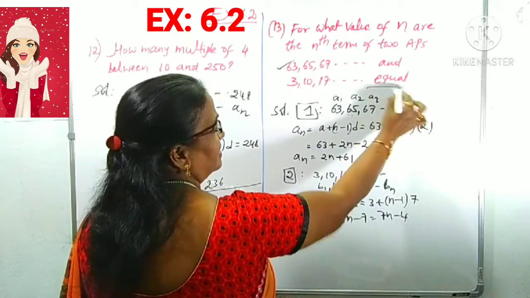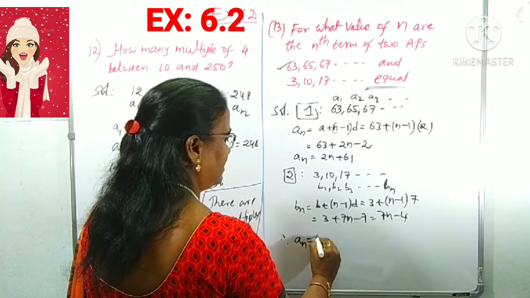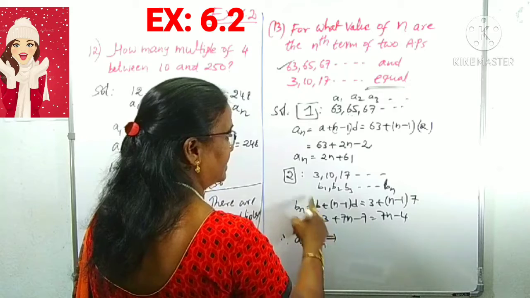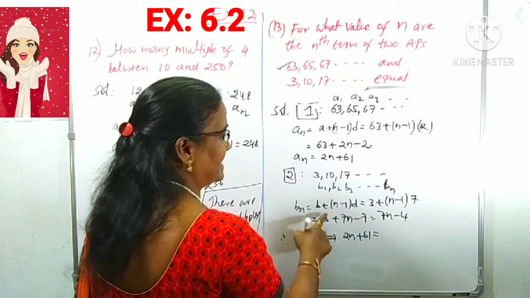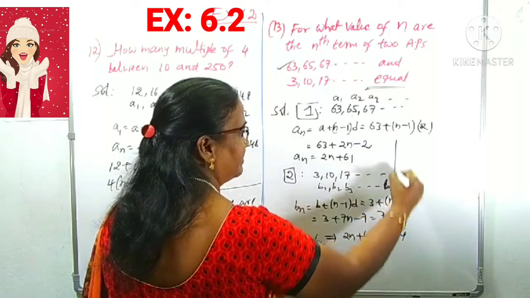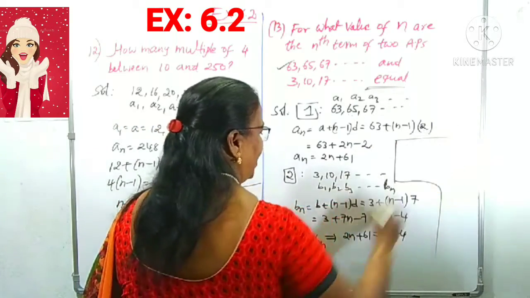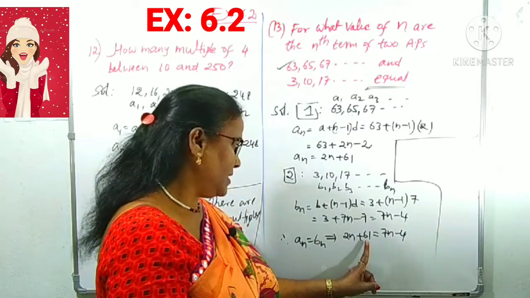What is given? Both are equal, meaning given that an is equal to bn. What is an here? 2n plus 61 is equal to bn. bn is 7n minus 4. We can equate both of them. From this you can find the n value. Can you calculate the n value?